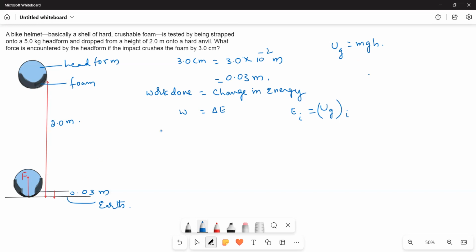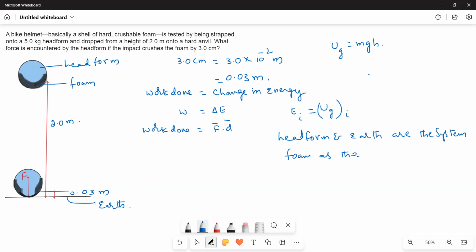Now, we have to write down the work. What is the work done? Work done is equal to force times displacement. Here, what I do is consider head foam and earth as the system. Head foam and earth are the system, and then the foam as the environment or surroundings.